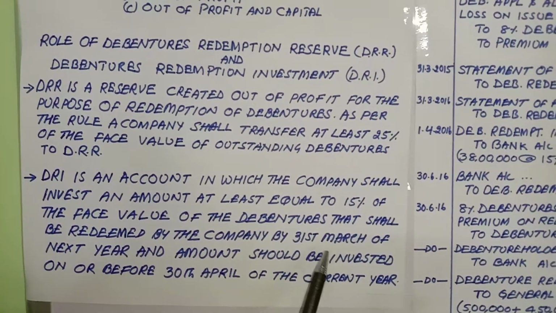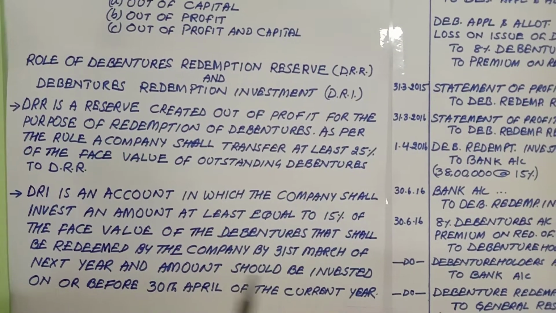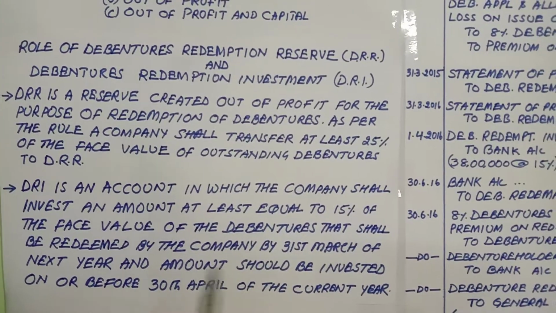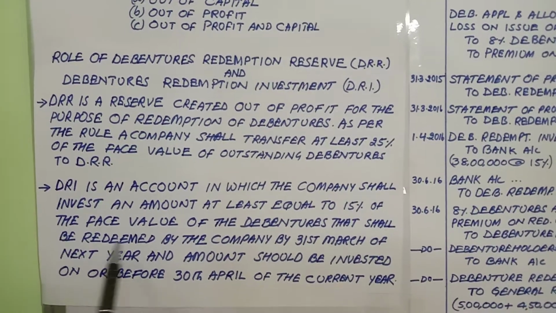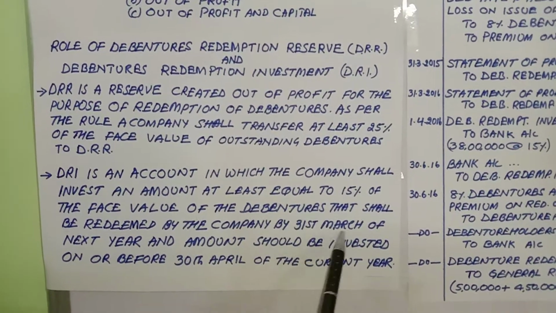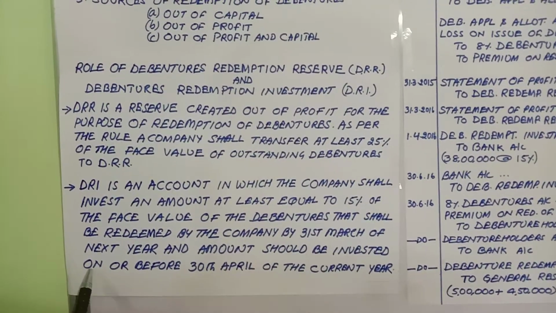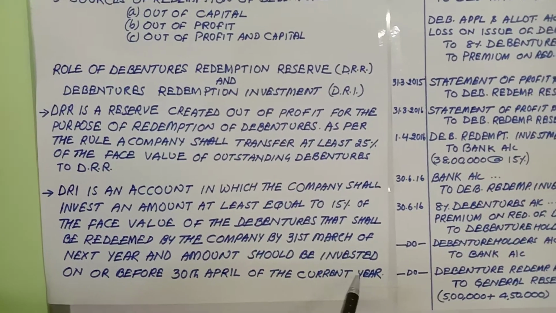So before redemption of debentures, you get an additional amount in the form of interest. That amount can be added. I repeat again, it should be invested on or before 30th April of the current year.